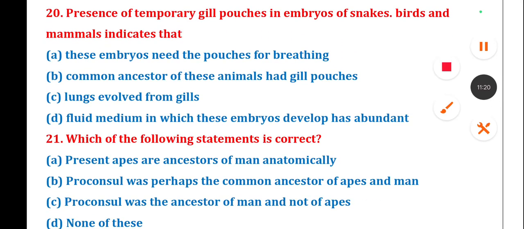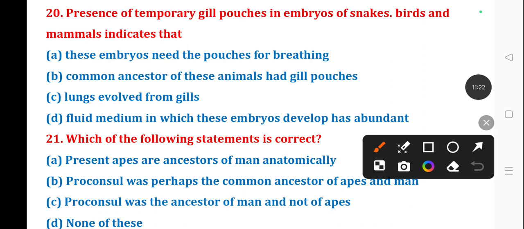Next question number 20. Presence of temporary gill pouches in embryos of snake, birds and mammals indicates that... The correct answer is option B, common ancestor of these animals had gill pouches.